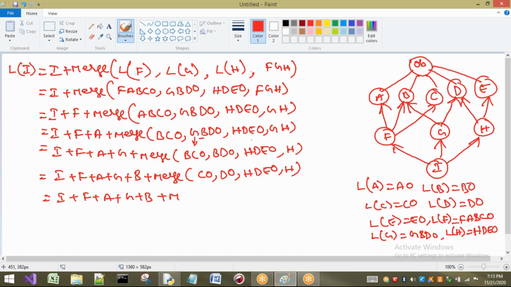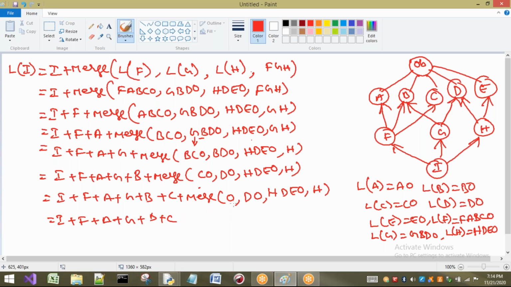Now what are the remaining? C is the head now. Is C present in any list? Not there, so no problem. I will take it in my result. So merge of object, D, object, next H, D, E, object and H. Anyway, I will write here first: I, F, A, G, B, C.